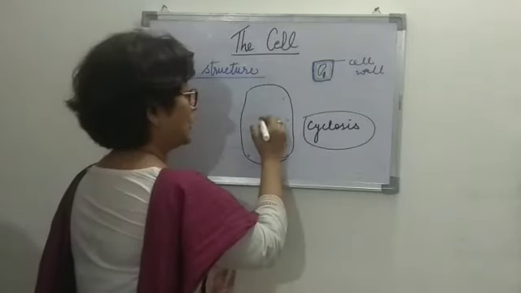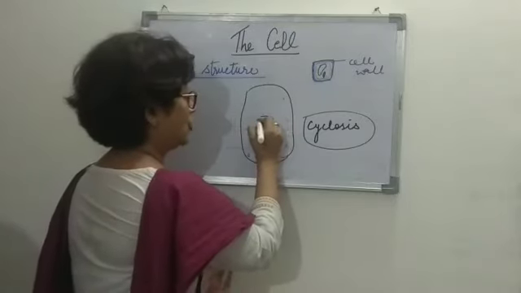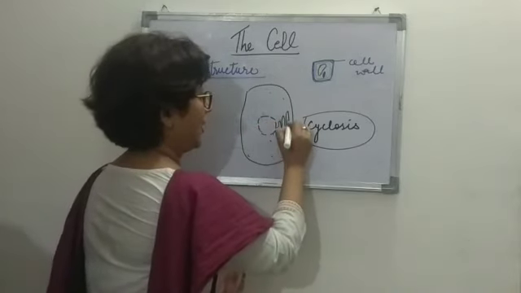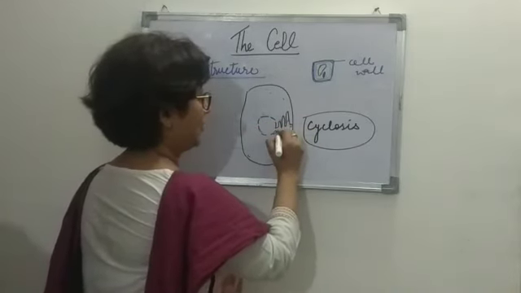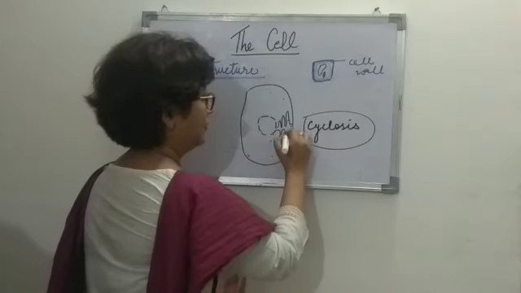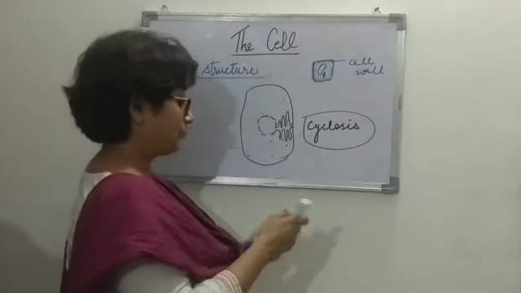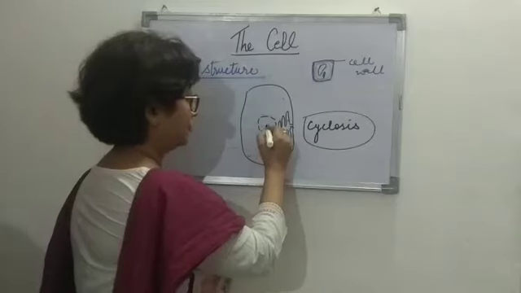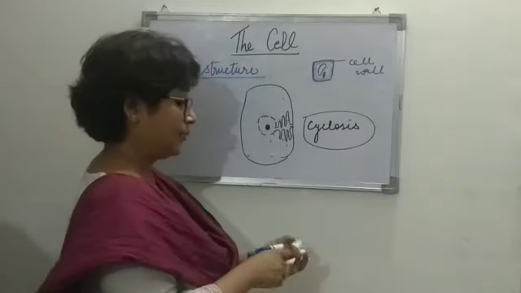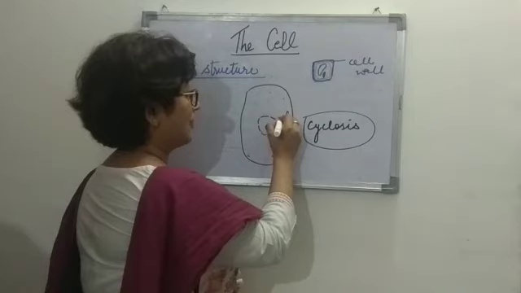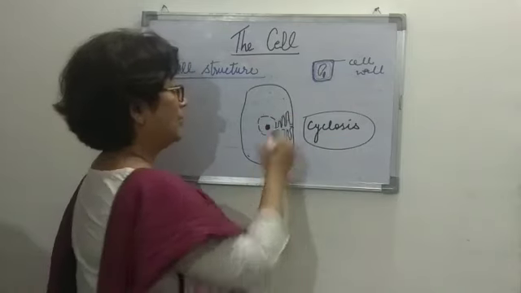At the first place, we find the nucleus to be present. Connected to the nucleus, we find the endoplasmic reticulum. Along with the endoplasmic reticulum, there are some ribosomes attached to it.